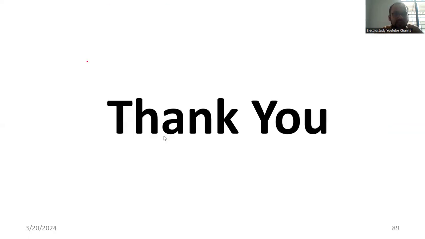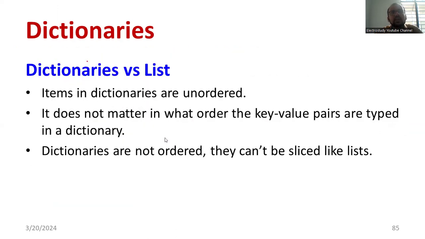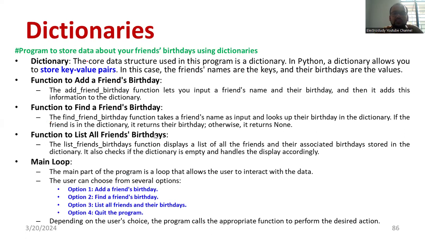So in this session, we understood how a dictionary works, what the significance of a dictionary is, how to represent a dictionary, the importance of key value pairs, a comparison between a dictionary and a list, and ultimately a simple program to store your friends' birthdays. In the coming session, I would like to discuss dictionary methods. That is most important because if you want to use the dictionary, how to do that? What are the different operations related to dictionary methods?